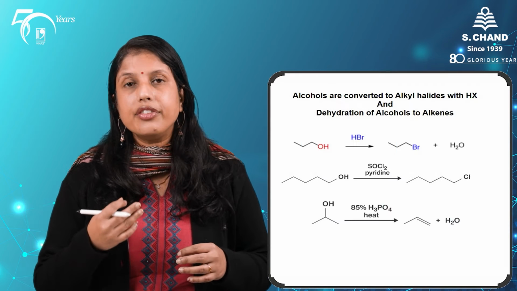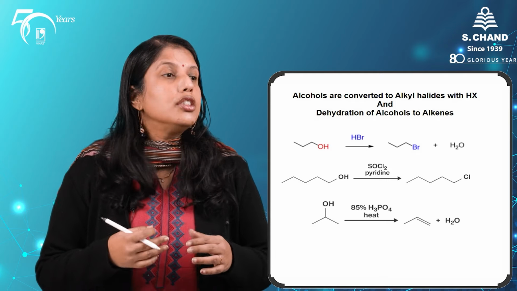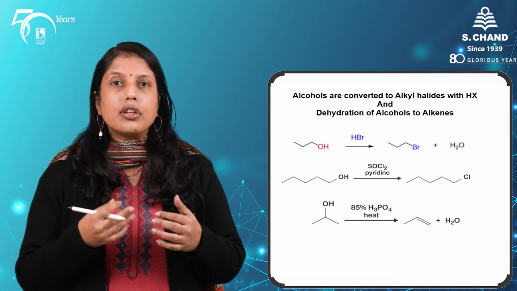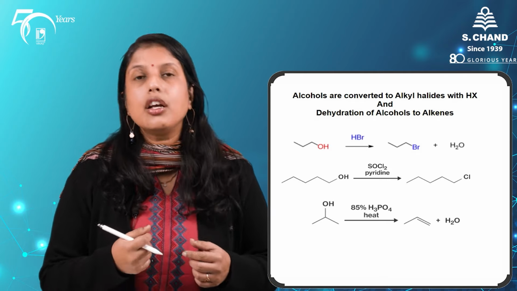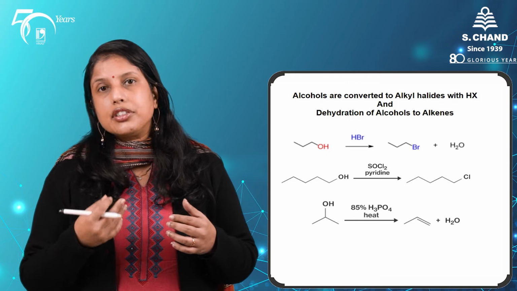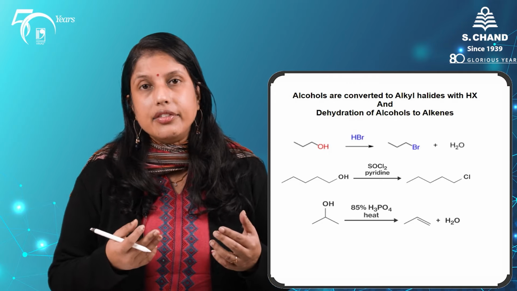Alcohols can be converted into halides by using a wide variety of reagents. For example, we can use the corresponding hydrogen halides, we can use phosphorus tribromide, or we can even use